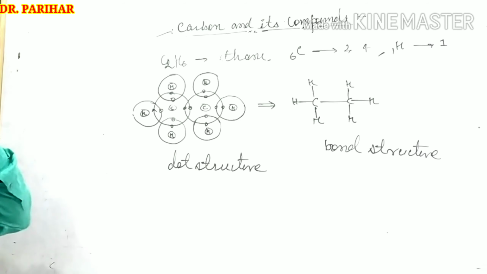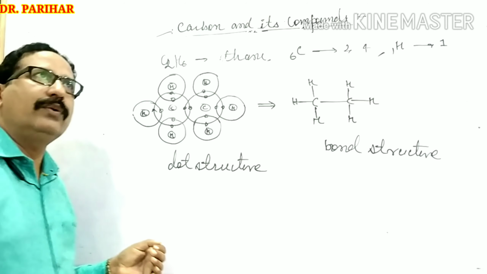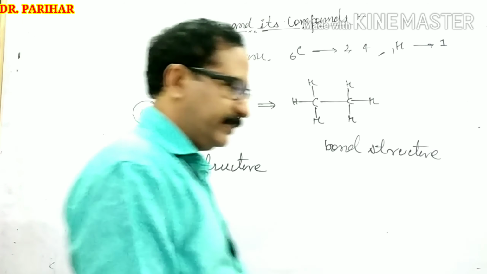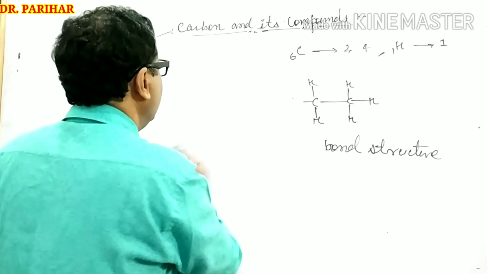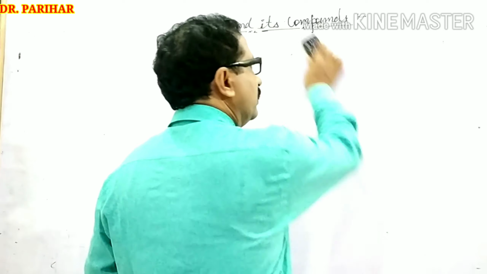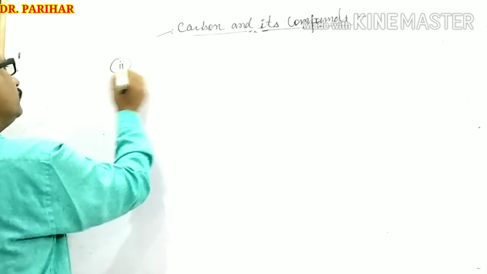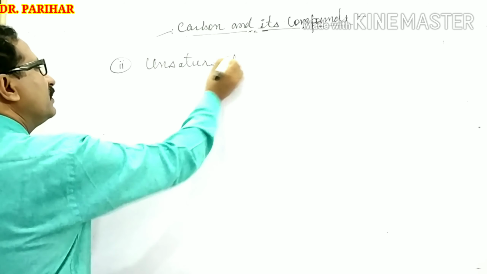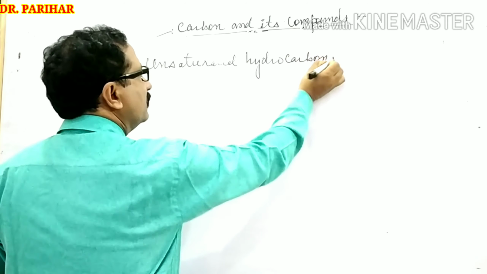Okay, this is the detail about saturated hydrocarbons, right? And now I am going to discuss the second part of open chain hydrocarbons, and that is known as unsaturated hydrocarbons. Unsaturated hydrocarbon, second part. This is the second part of open chain hydrocarbons, the first being saturated hydrocarbons.